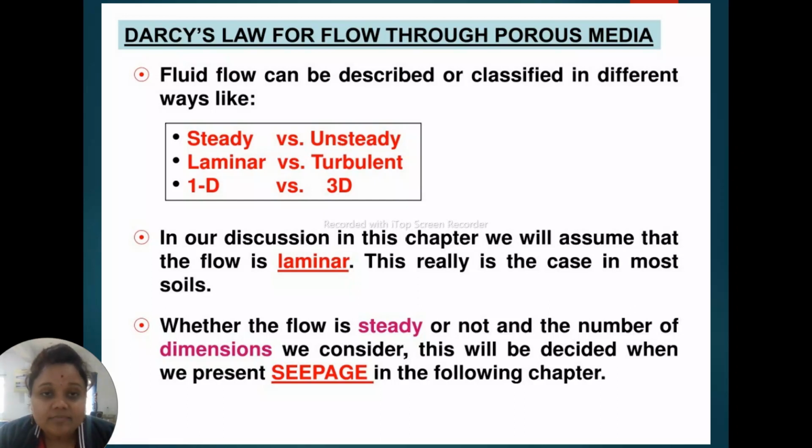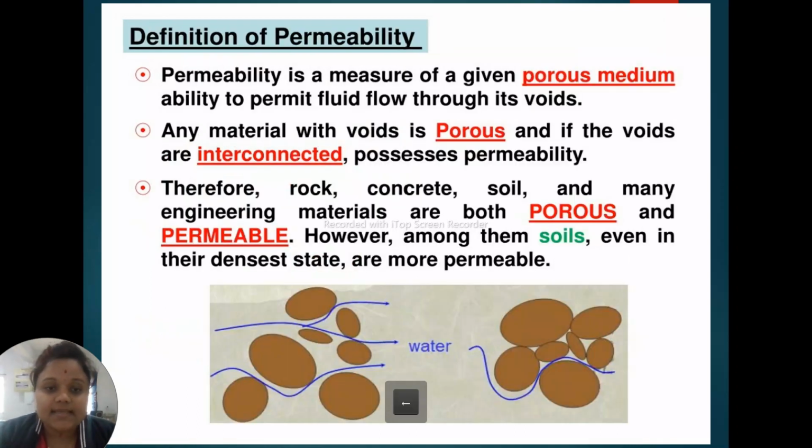One is steady versus unsteady, second is laminar versus turbulent, and third is one-dimensional versus three-dimensional. In our discussion, we will cover only the laminar portion. Like this is our laminar flow. The water is flowing through the voids. This is laminar flow.